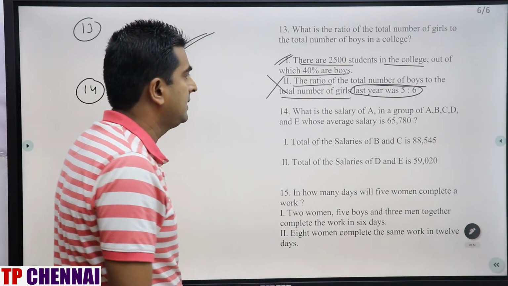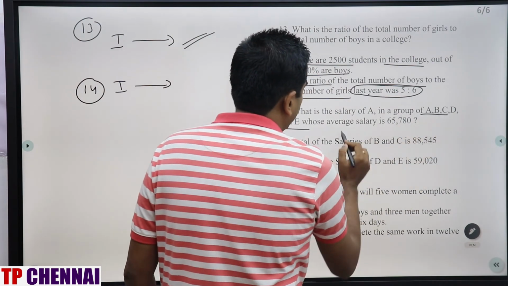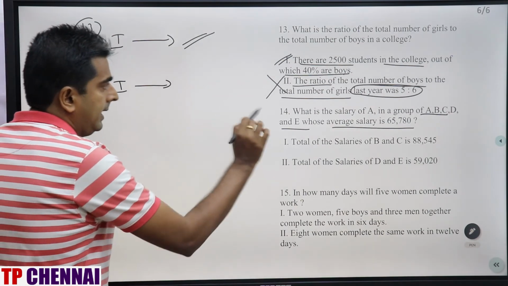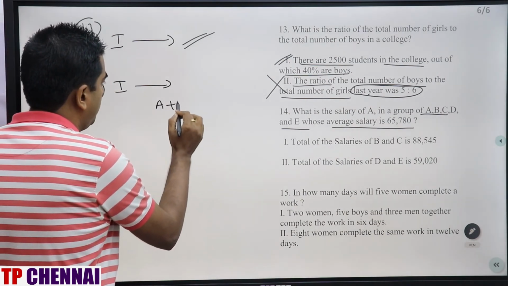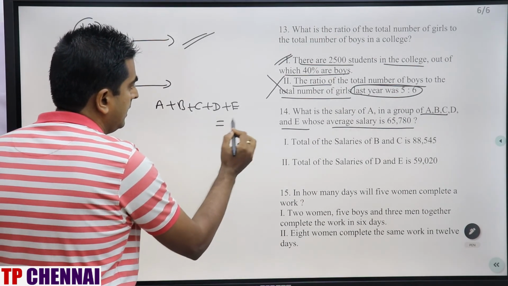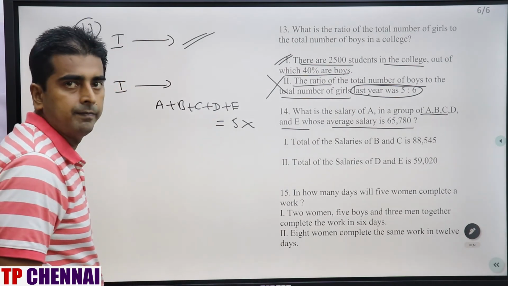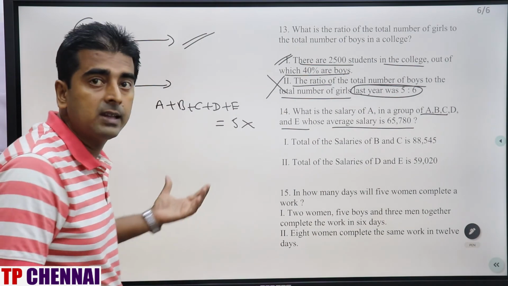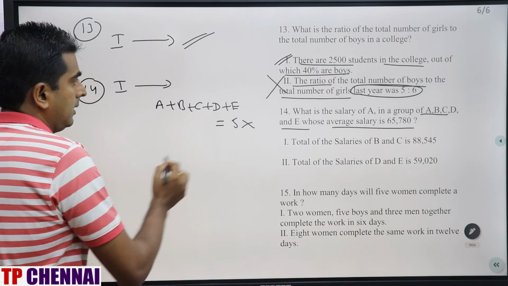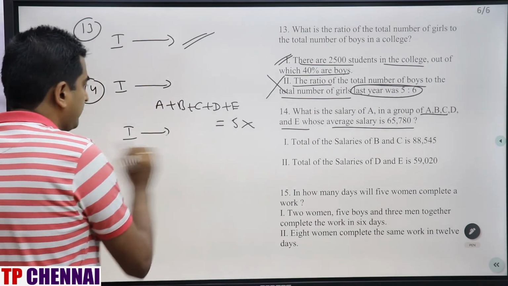What is the salary of A in a group of A, B, C, D, and E, whose average salary is 65,780? The average of A, B, C, D, E they have given you. So A plus B plus C plus D plus E total I can calculate. This will be how much? 5 into this number. But can you get the answer from the first statement? No, I cannot get anything from this statement. So this is what we can calculate, the total here. Now your first statement starts.